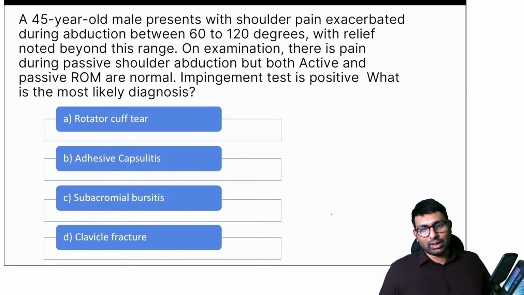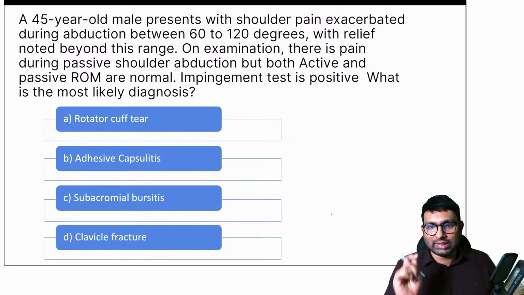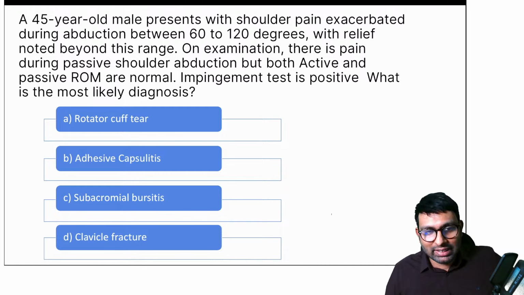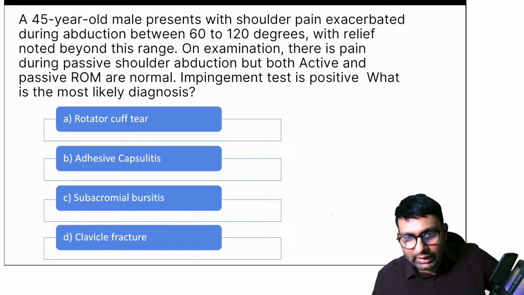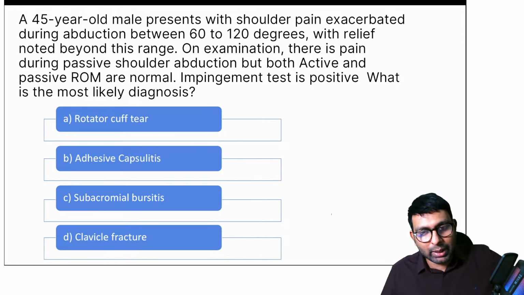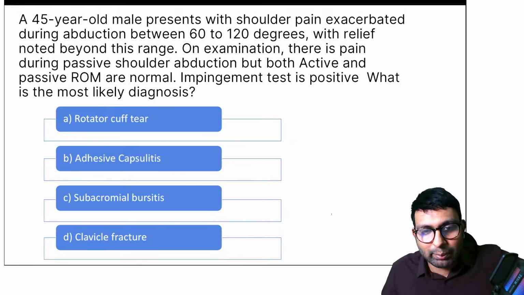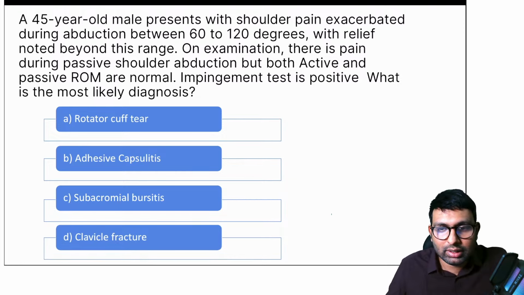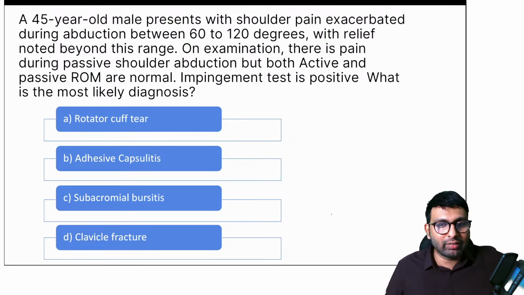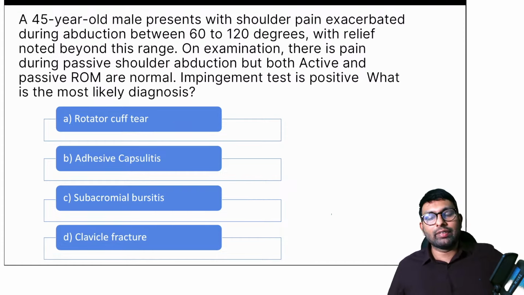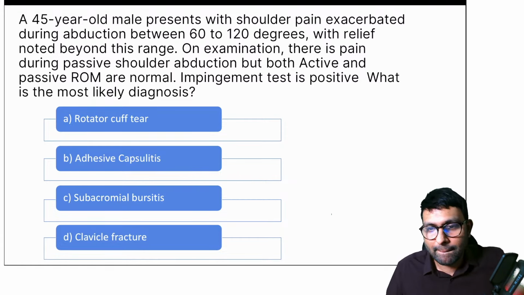Now, Shabir says it's C, but before we go into the options, I want you to solve this in a layered fashion. Like I told you, I want you to learn the art of solving MCQs. So for that, let's think of keywords. Which do you think, Shabir, is a keyword that helped you arrive at this diagnosis of C? Stardust also says it's C. Correct. C might be the answer. I won't go into the answer now. But I want you to tell me what are these keywords that you were looking for here. Specific words that gave you the answer. Dr. Jain also believes it is C. I'm not commenting whether they are right or wrong, but I want you to know how you all arrived at this answer of subacromial bursitis.